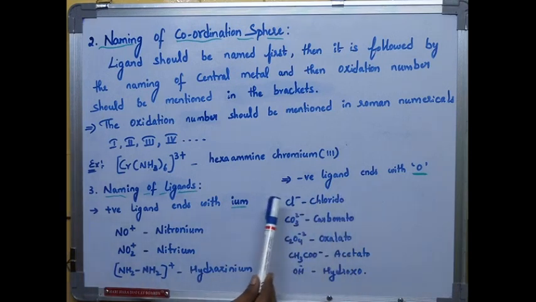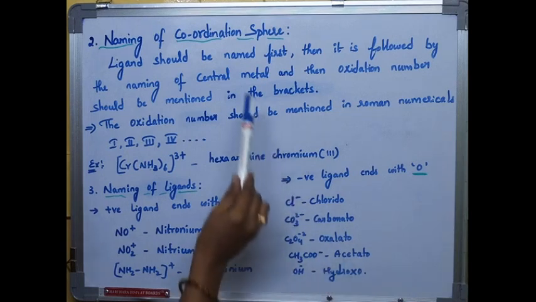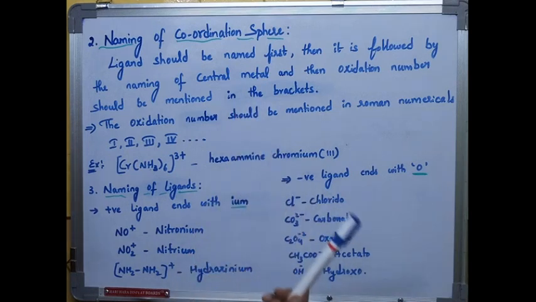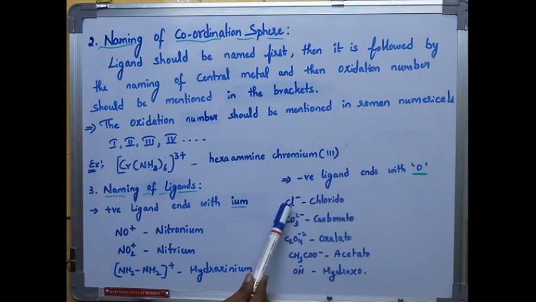Negative ligands, chloride. Normally in many nomenclatures we name this as a chloride only, but in IUPAC nomenclature of coordination complexes we get a different term, and it ends with O. So Cl minus is named chlorido. CO3 2 minus ends with carbonato. Carbonato ends with O, and C2O4 2 minus is oxalate.